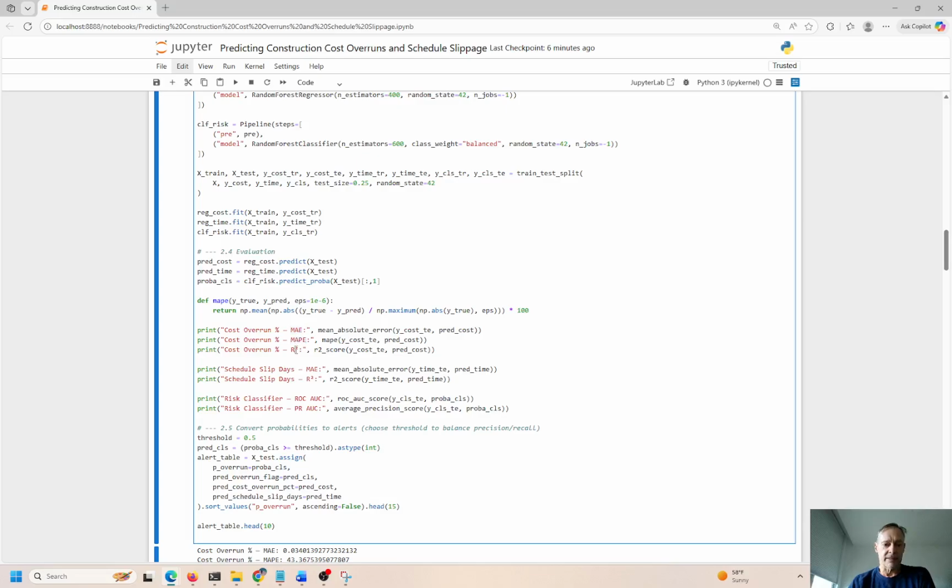the mean percentage error, and the R squared. The R squared is the coefficient of determination, right? It measures how closely all the data points align with the regression line, relative to the average of the regression line, right?